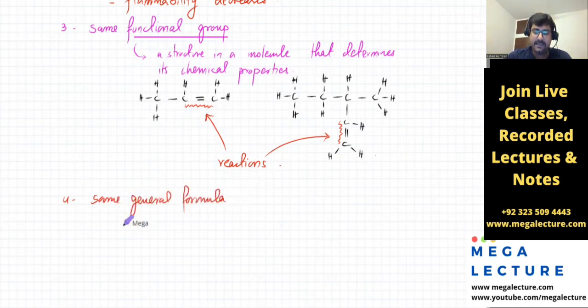Number 4. They have the same general formula, if they're in the same family. I say ये दोनों एक ही family में, because they have a certain similarity. They have the same functional group, right?